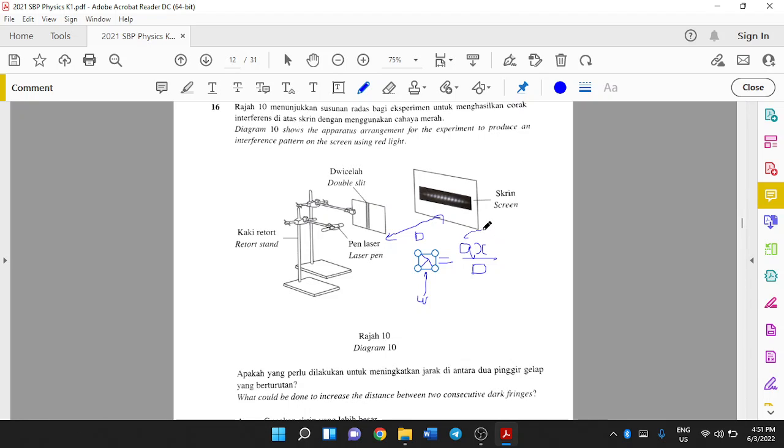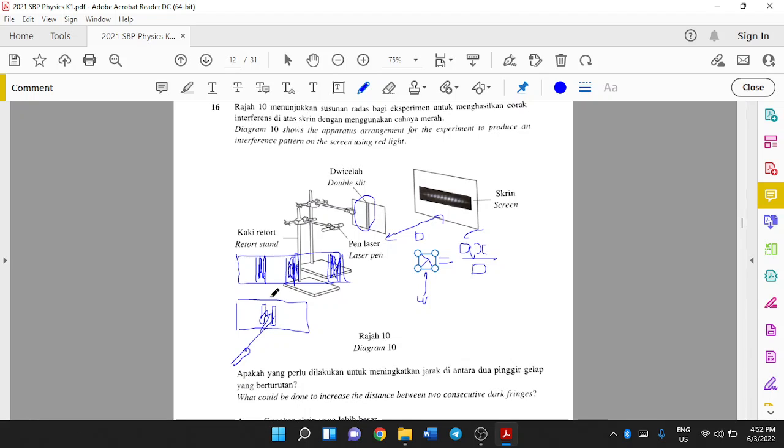Let's enlarge these double slits. You have two holes here, and your laser pen is here. When the light from the laser pen passes through these two holes, it will form a pattern like this. You will get dark fringes and bright fringes.